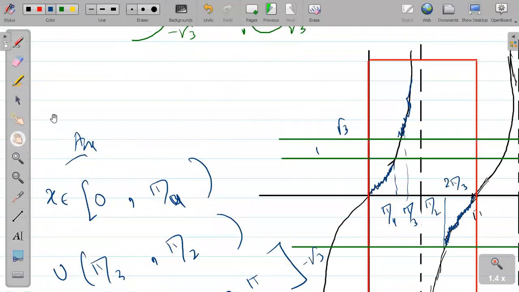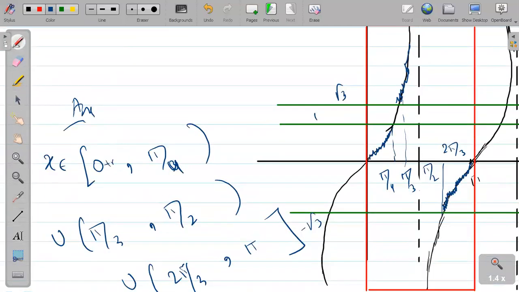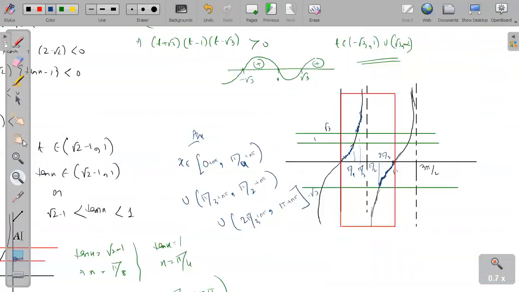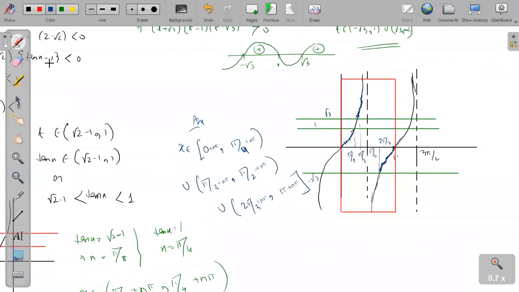Now let me write. So you should add everywhere n pi since the graph is a periodic function. We are checking only for one box. There are several boxes like this. So you should put n pi. Now tell me, is it clear or not? If it is not clear, just tell me. I will explain it again. And if it is clear, that's very good. Is it clear to you?